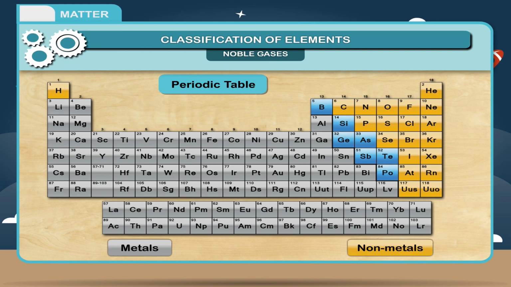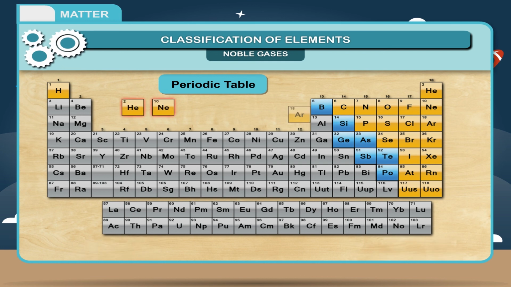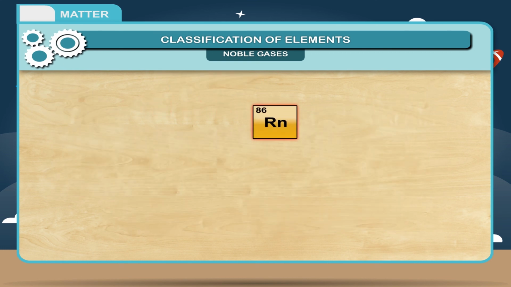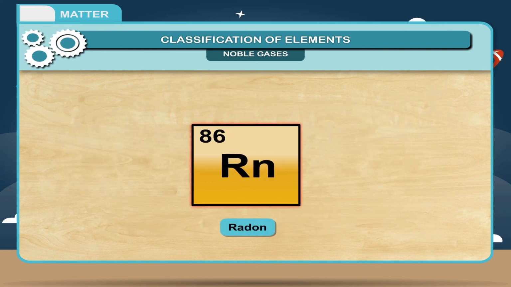They react with acids or displace less active metals or non-metals from their salt solutions. However, there are 6 elements in the periodic table which are totally unreactive. They are helium, neon, argon, krypton, xenon, and radon. Radon is the only noble gas that occurs in Earth's crust.